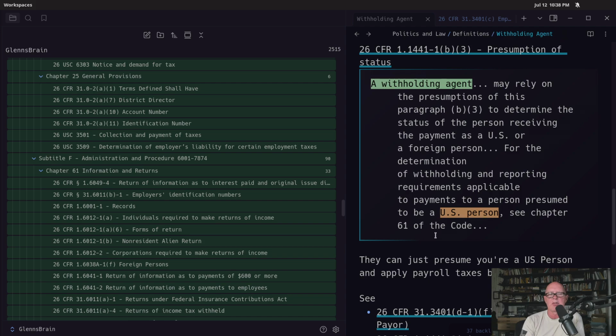See Chapter 61. That's payroll tax. So we've just gone from 1441, which is non-resident alien, and now we're being pushed back to the payroll tax stuff for this withholding agent. In other words, they're linked together.